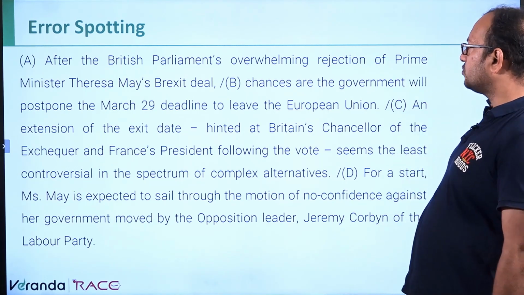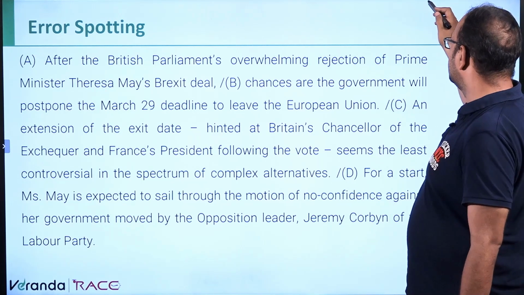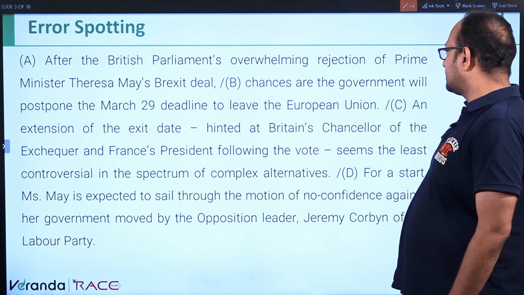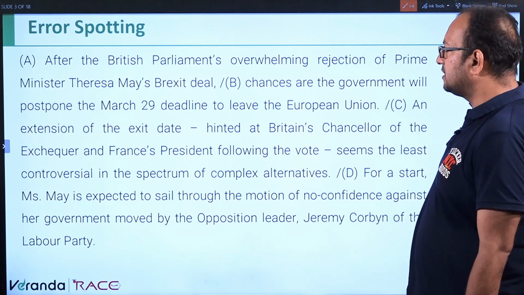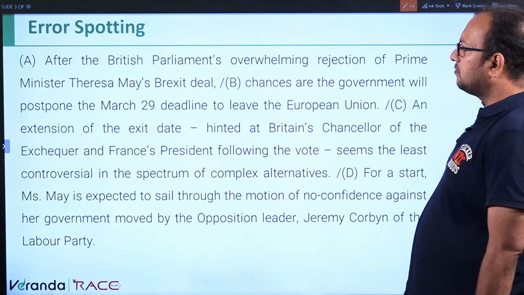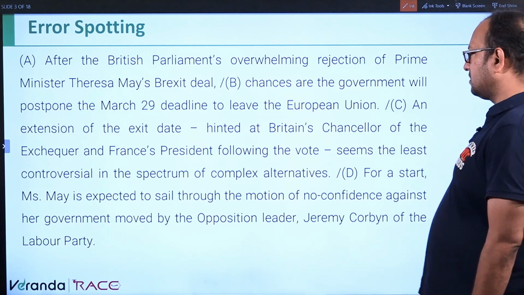After the British Parliament's overwhelming rejection of Prime Minister Theresa May's Brexit deal, chances are the government will postpone the March 29 deadline to leave the European Union.